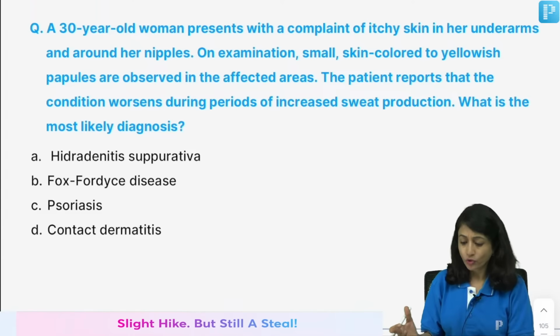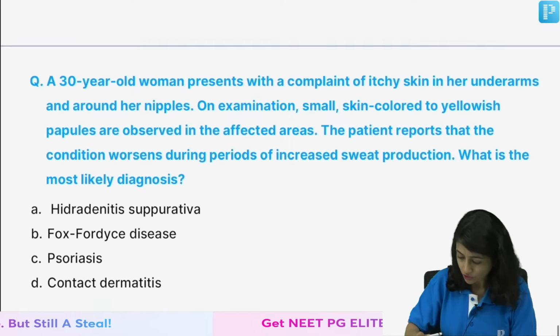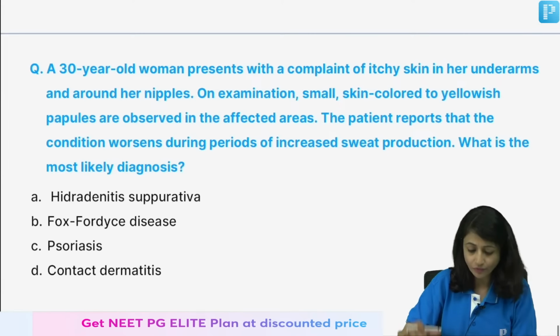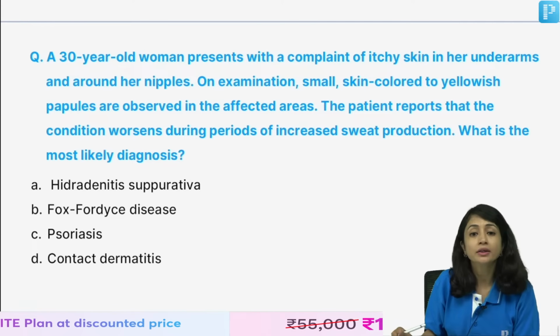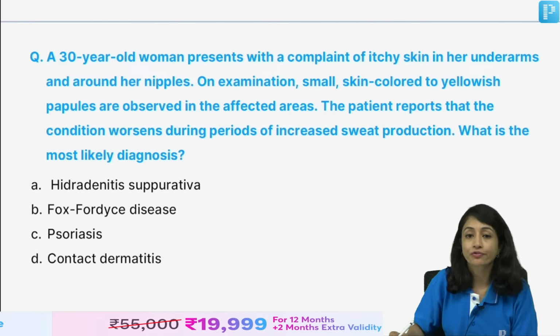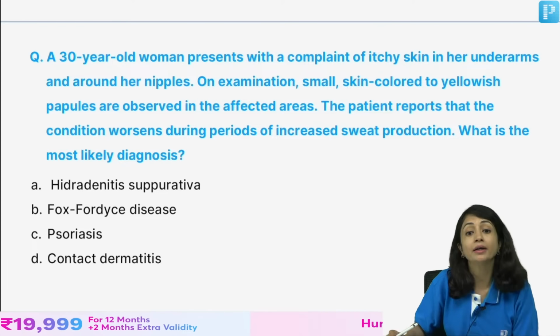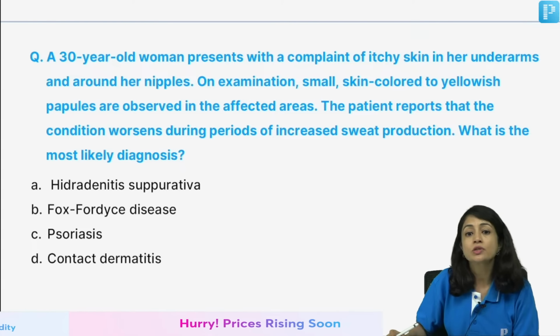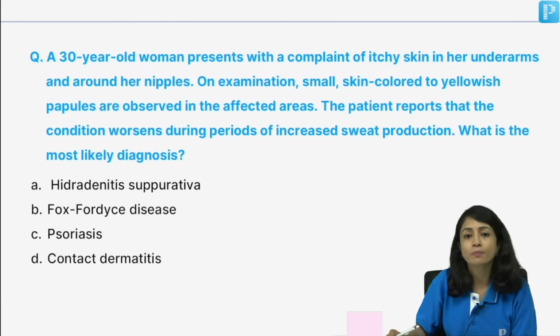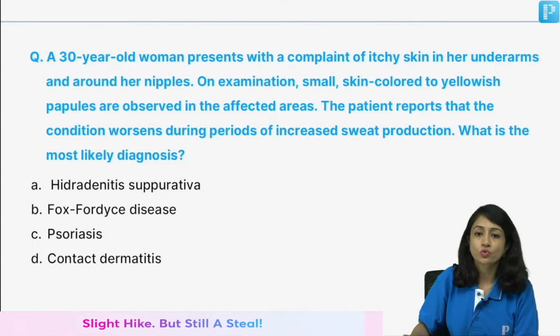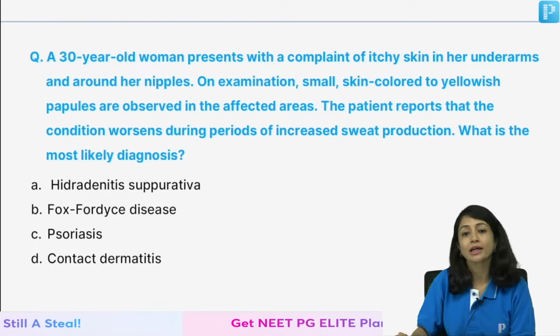I think we have 2-3 more questions left and then we should be finishing this and we will see what we can discuss. A 30-year-old woman presents with complaints of itchy skin in her underarms and around her nipples. You see small skin colored to yellowish papules. The condition worsens during periods of increased sweat production. What is the most likely diagnosis?